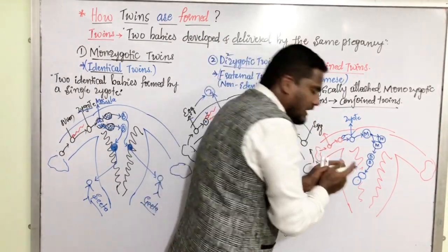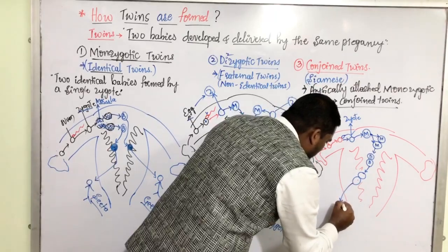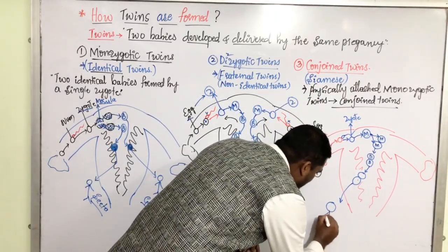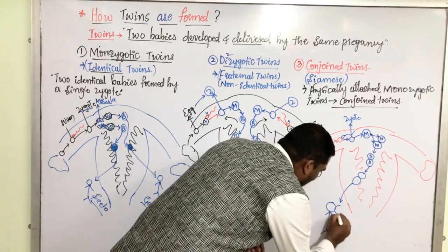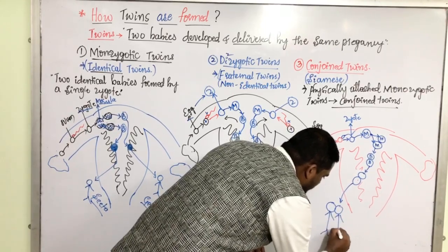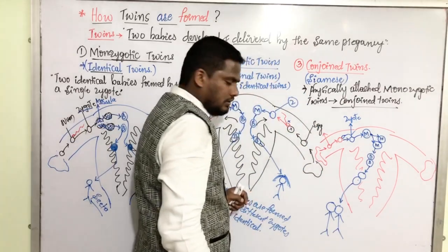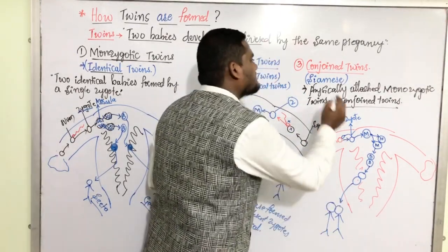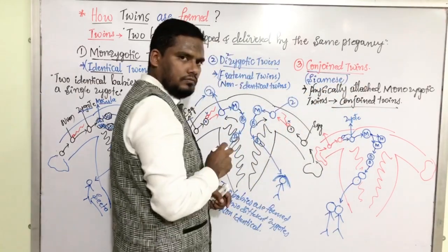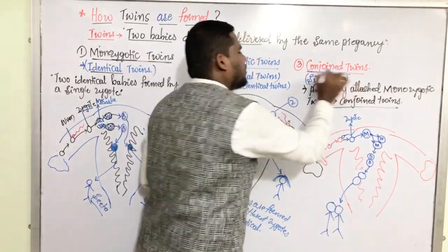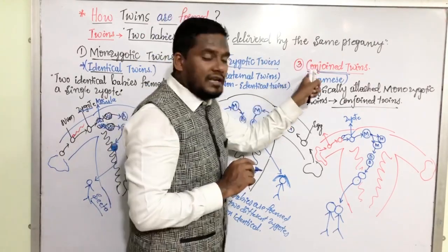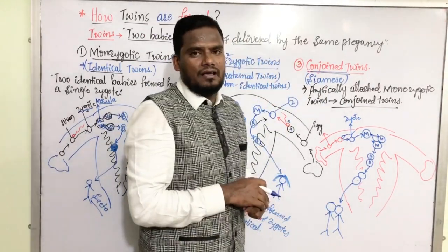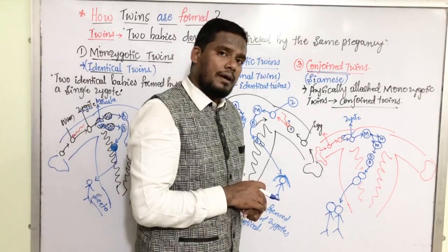Now in future after completing the 9 months of pregnancy, this baby may be developed with the attachment of the head. Two babies get attached. That is why they are called as conjoined. Twins are joined together. Such babies are called as Siamese, my dear friends.